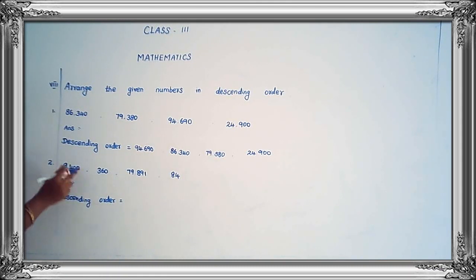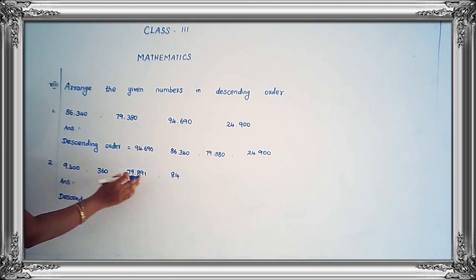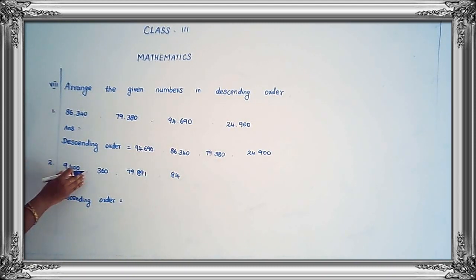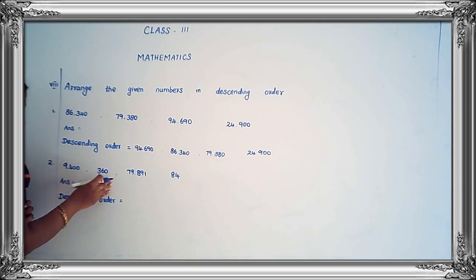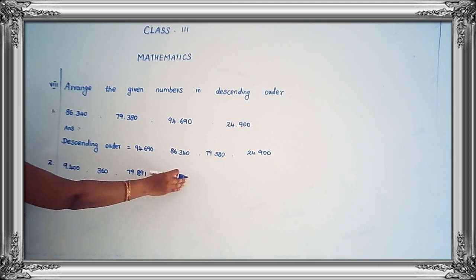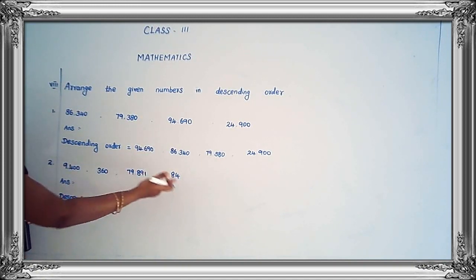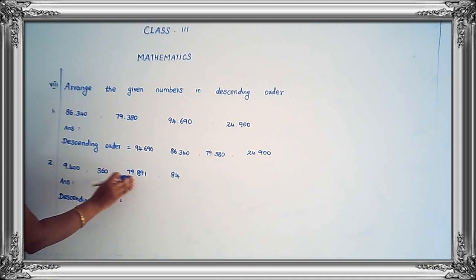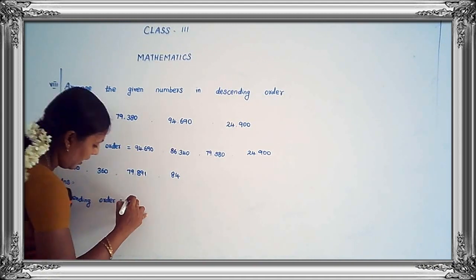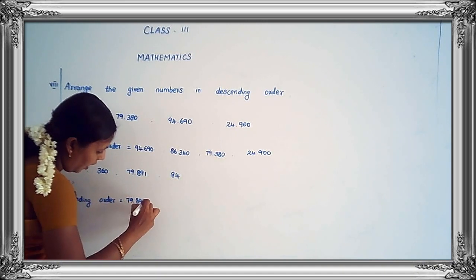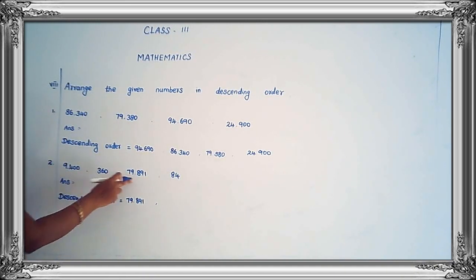Okay, first 4 digit number, 3 digit number, 5 digit number and 2 digit number. Which is greater? 5 digit number or 4 digit number, 5 digit number or 3 digit number, 5 digit number or 2 digit number. 5 digit number is a greater number. So you have to write 79,891. Then see the next one.